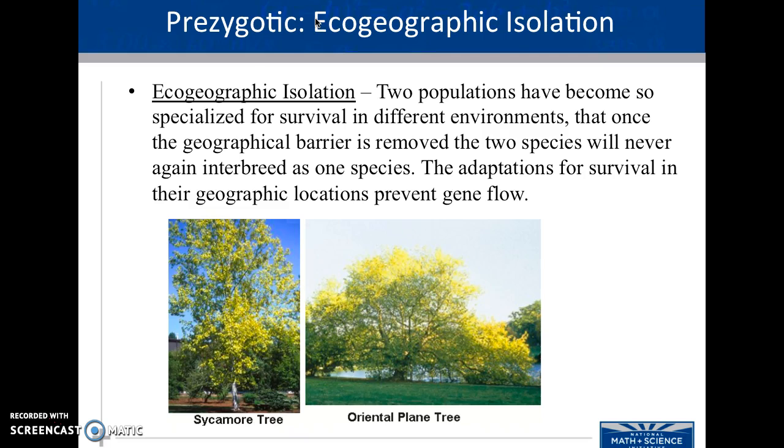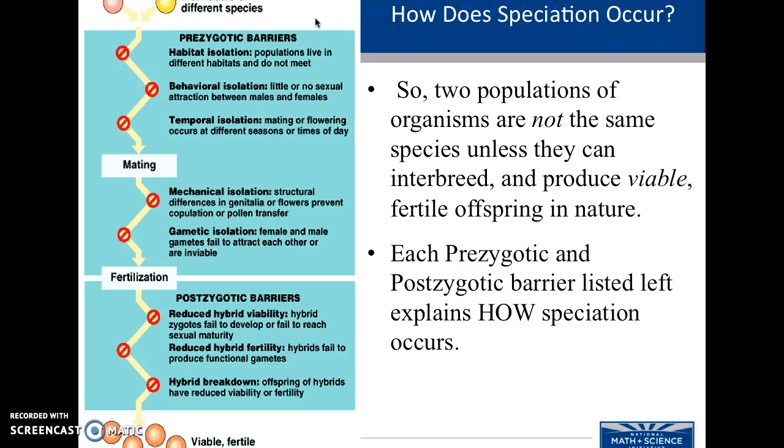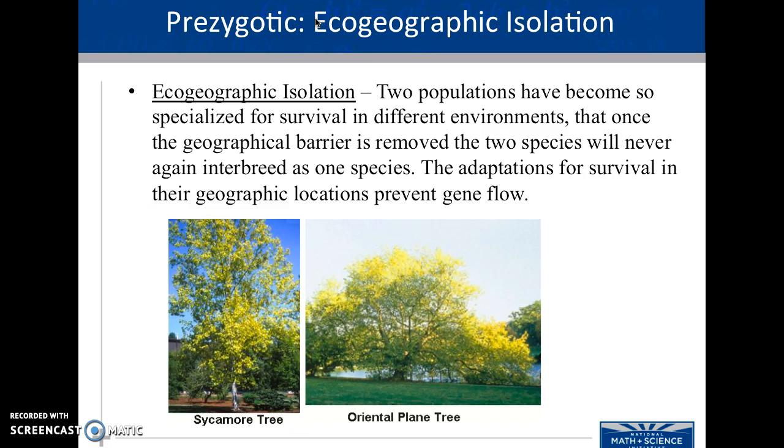Prezygotic barriers are going to be barriers that occur basically prior to mating. Postzygotic, if mating does occur, then there are postzygotic barriers that will keep the organism from reproducing.